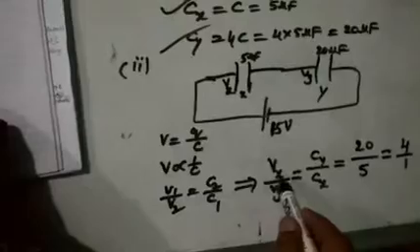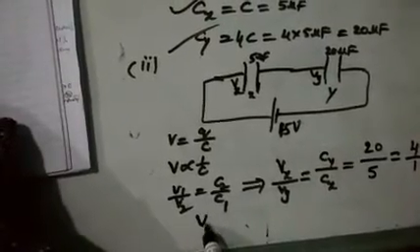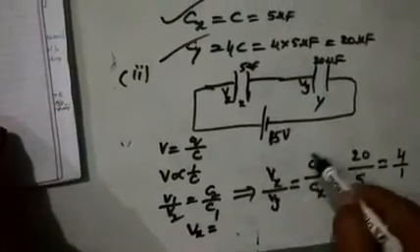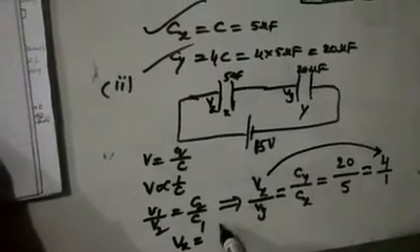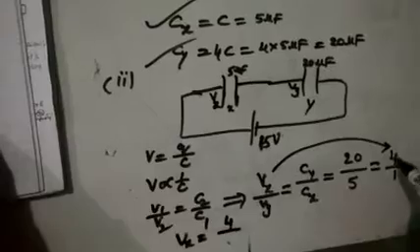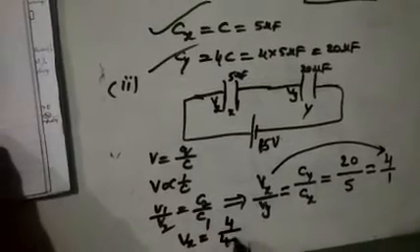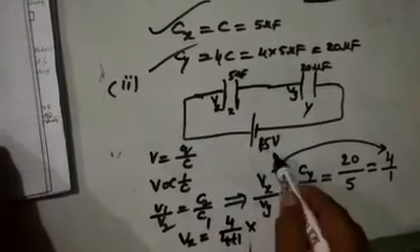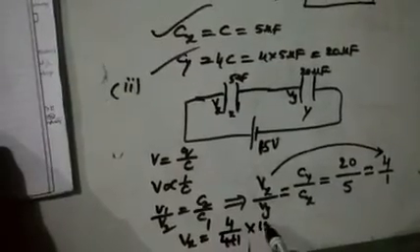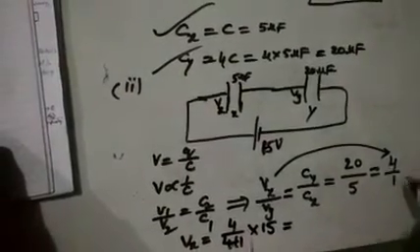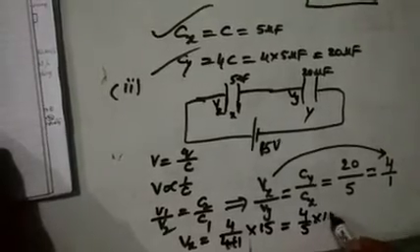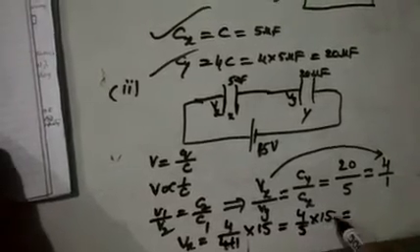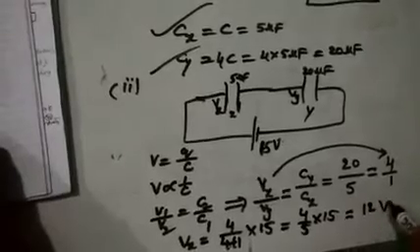Now my question is how to find the Vx value, the potential on X. So see, Vx contribution is 4 parts here. So 4 by, what is the total ratio here? It is equal to 4 plus 1, into, what is the total potential here? 15 volts, you have to divide in 4:1 ratio. So this is equal to 4 by 5 into 15. So the 5 3's cancel, this is 12 volts.